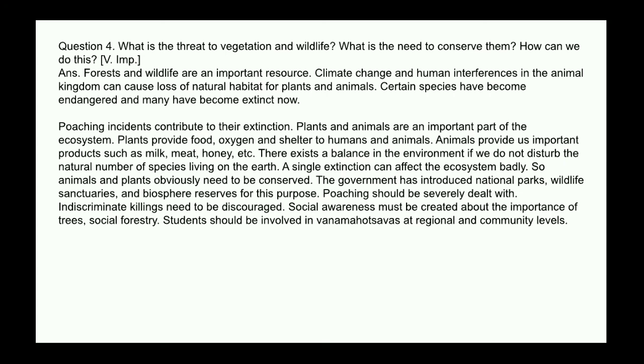The government has introduced national parks, wildlife sanctuaries, and biosphere reserves for this purpose. Poaching should be severely dealt with. Indiscriminate killings need to be discouraged. Social awareness must be created about the importance of trees and social forestry. Students should be involved in Van Mahotsavs at regional and community levels.